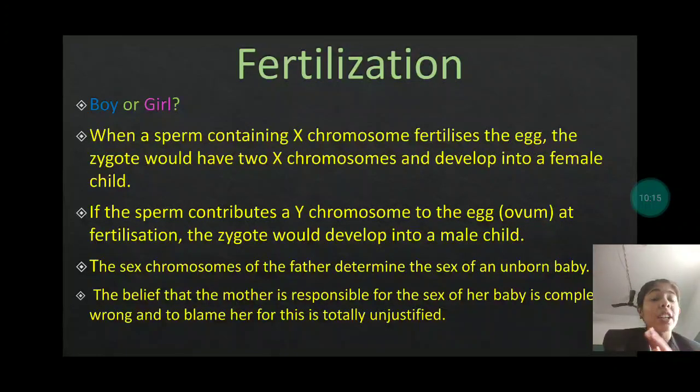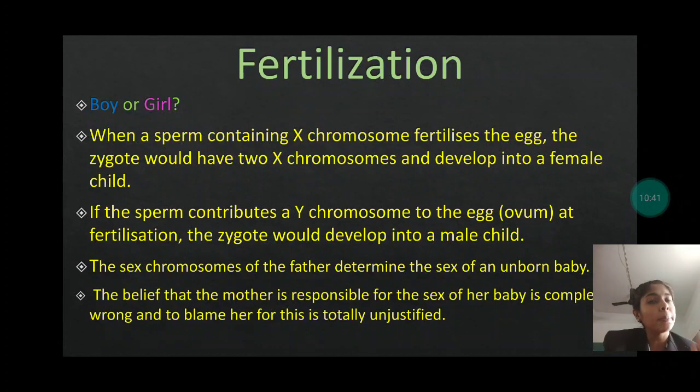So, in the very early stage, there was a belief that the sex of any child always depends on the mother. No, it is not at all like that, but it all depends on the chromosome of the sperm. And actually, there is no decision making by a parent.